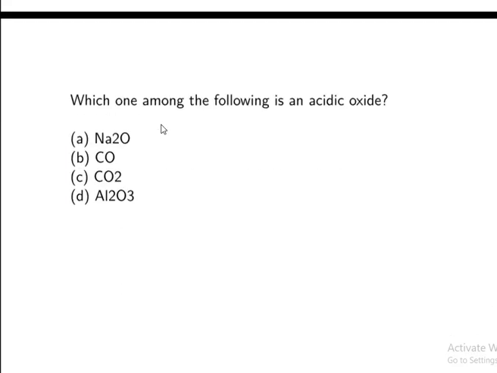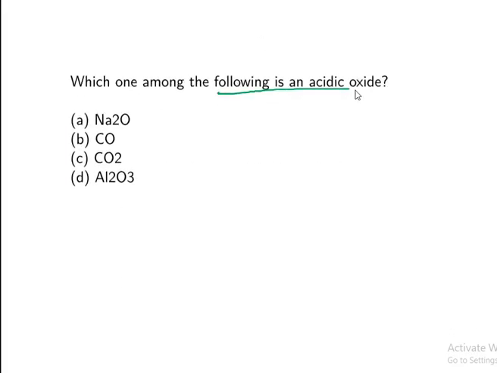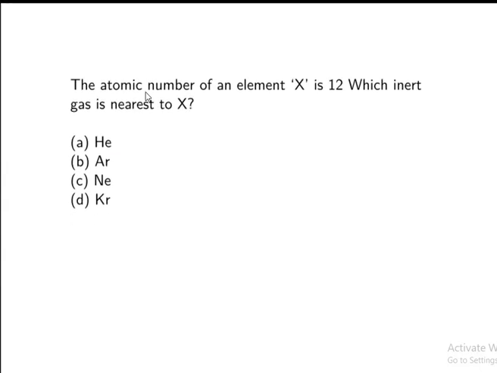Which one of the following is an acidic oxide? Here carbon dioxide is an acidic oxide. Na2O is a base, carbon monoxide is neutral, Al2O3 is amphoteric, and here they are asking for the acidic oxide. So CO2 is the acidic oxide.